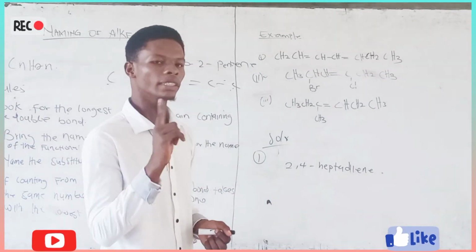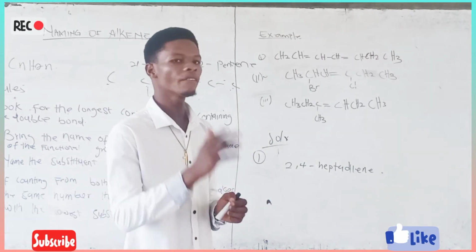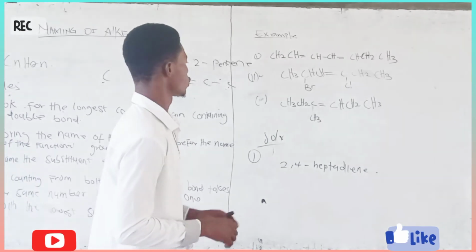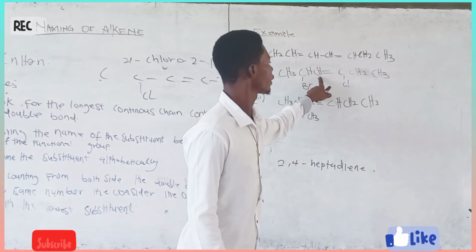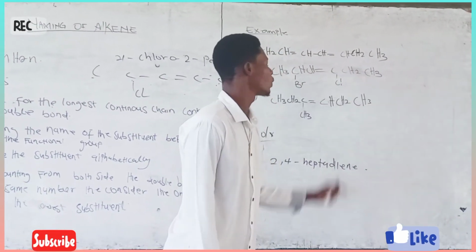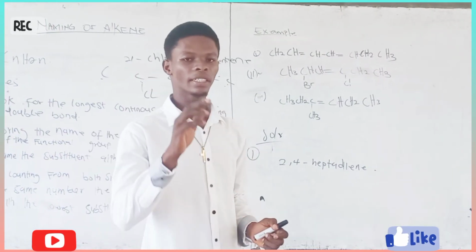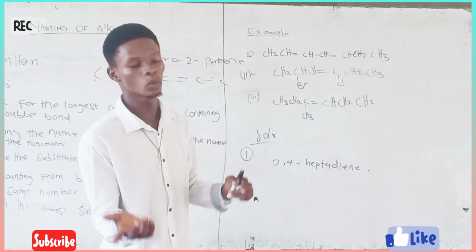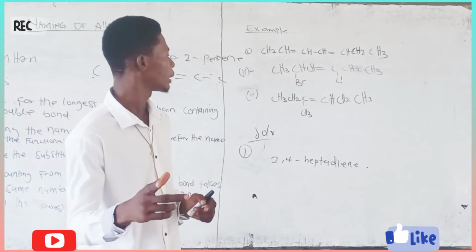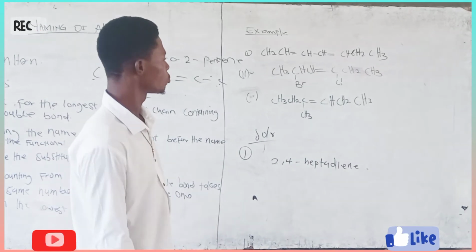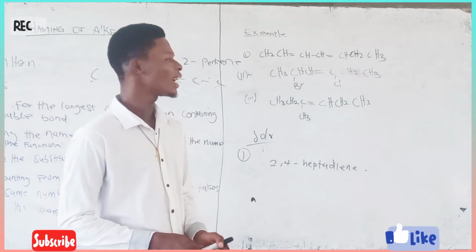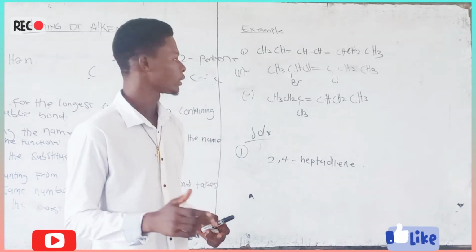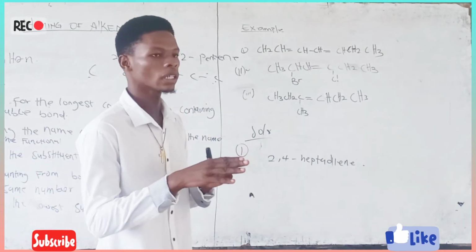So you count it so that you have the least number for the functional group. When you're counting from this side, 1, 2, 3. When you're counting from this side, 1, 2, 3. Okay, so they all have what? The same number. When you count it from the left and when you count it from the right too, they are also having the same number for the functional group. So all you have to consider is the substituent. Which one has the least number for the substituent?